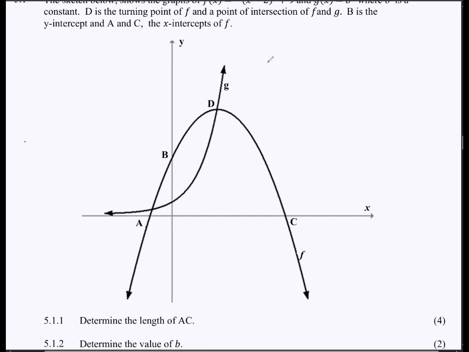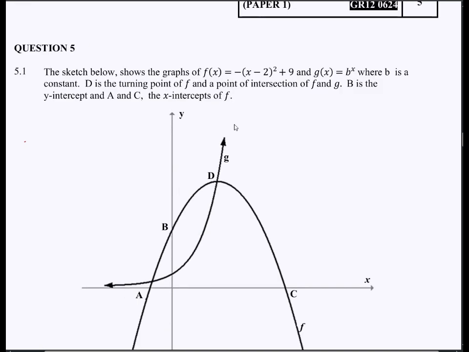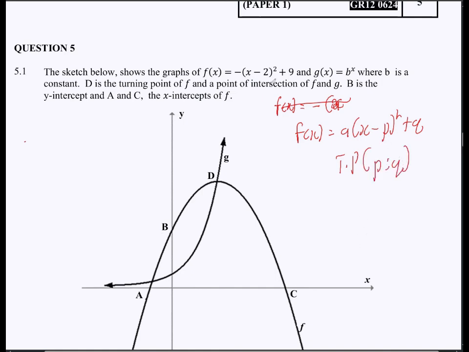Remember, D is the turning point, and I did mention that this one here is expressed in turning point form. So this is f of x is equal to negative x. So this is expressed in the form of this. Let me write it. a times (x minus p) squared plus q, where we know that the turning point is usually represented by the value of p and the value of q. So what you are seeing here, these are the coordinates of D, right? So that means this translates to D being what? Being (2; 9), which also forms part of the equation of g.